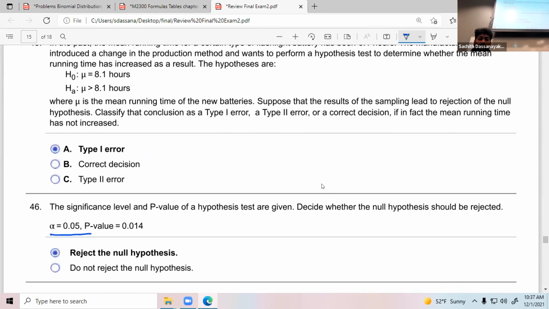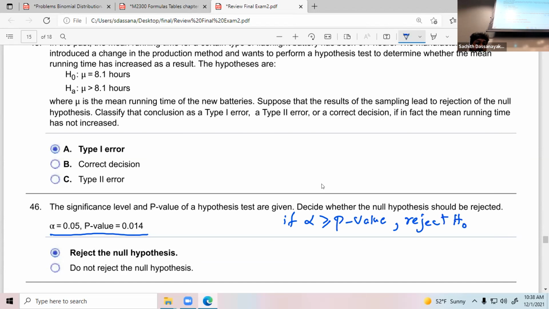The p-value is given, alpha is given. Decide whether the null is rejected or not. If you are considering the p-value, your decision criteria is always: if alpha is greater than or equal to your p-value, then reject H0.